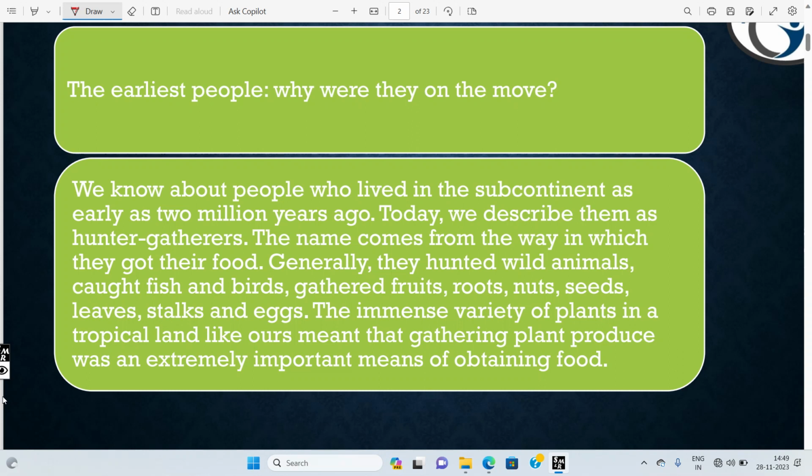Their main source of food comes from plants and animals. They get roots, fruits, nuts, seeds, leaves from plants. From animals, they used to get meat. I hope you got this point. What I said was in this slide. Okay.